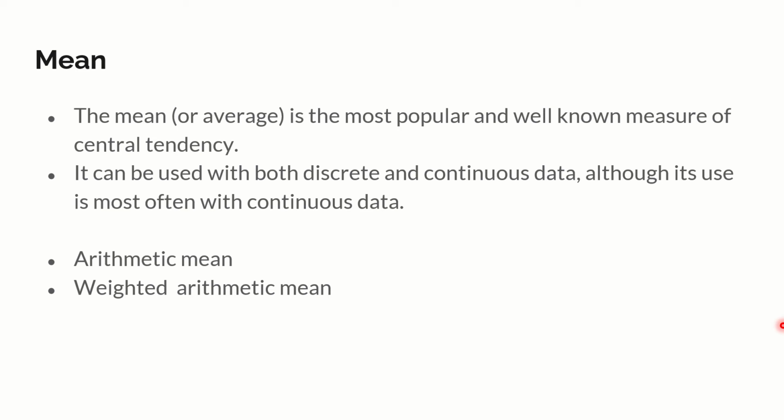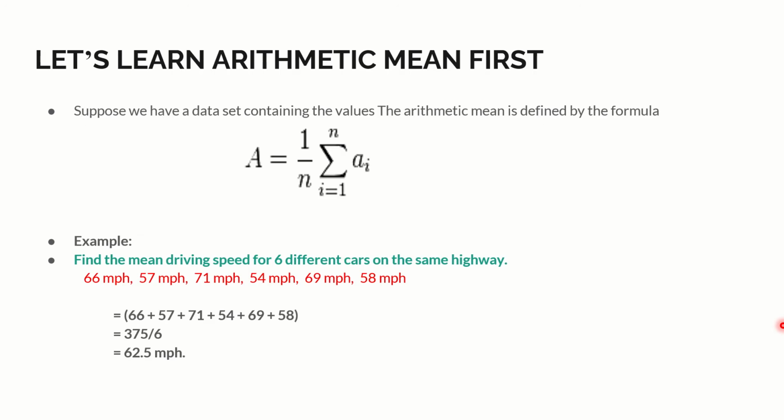We can understand mean as the most commonly used measure, and we have got two types of it. One is arithmetic mean and the second one is weighted arithmetic mean. Don't worry much about formulas here, it's going to be very simple. All these are bookish and we are going to ignore that. Instead, I'll take you through an example and then you can understand this pretty easily.